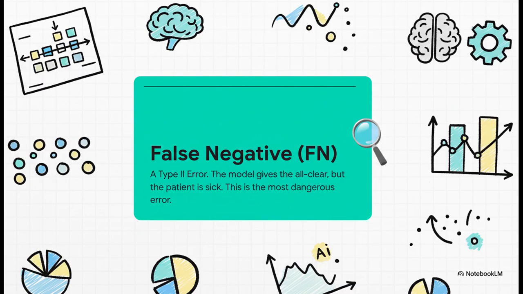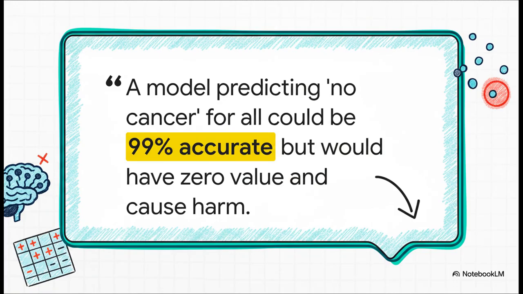Because this is the most dangerous error of them all, the false negative. This is a type 2 error, and it's a nightmare scenario. The AI says you're fine, predicts no cancer, but you're actually sick. This is a misdiagnosis. It means a sick patient gets sent home without treatment. In a medical context, this is the error that can be catastrophic. And this quote just hits the nail on the head.